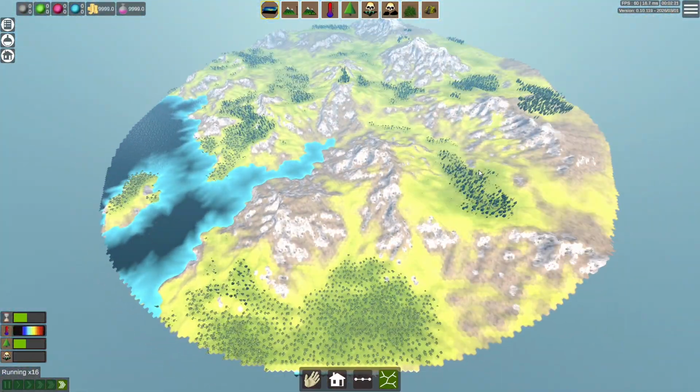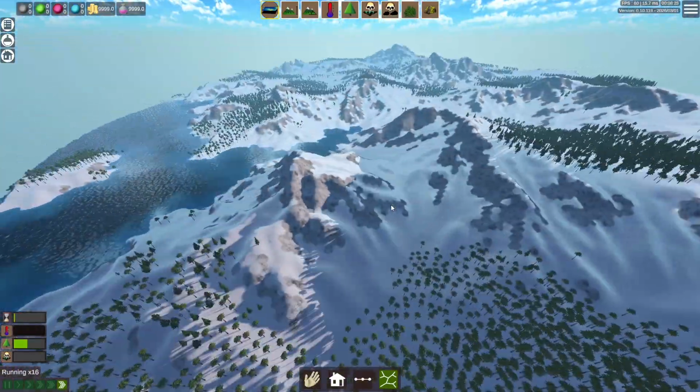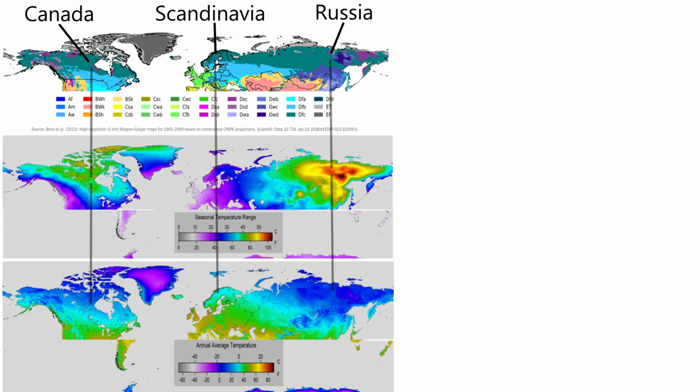Something the Köppen types don't capture perfectly is the degree of harshness or variability. If we compare northern Canada, northern Scandinavia and part of northeastern Russia, they're all classified as being subarctic or DFC. By them being in the same Köppen zone, we could imagine that they are very similar, but they are not. If we look at maps of temperature averages and ranges, we can see their differences.